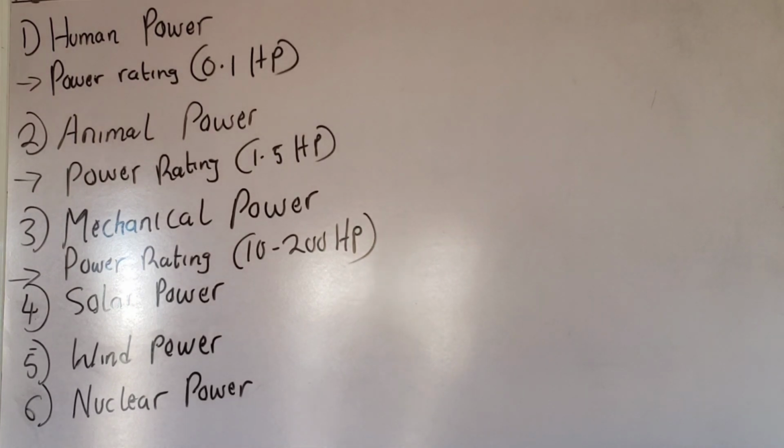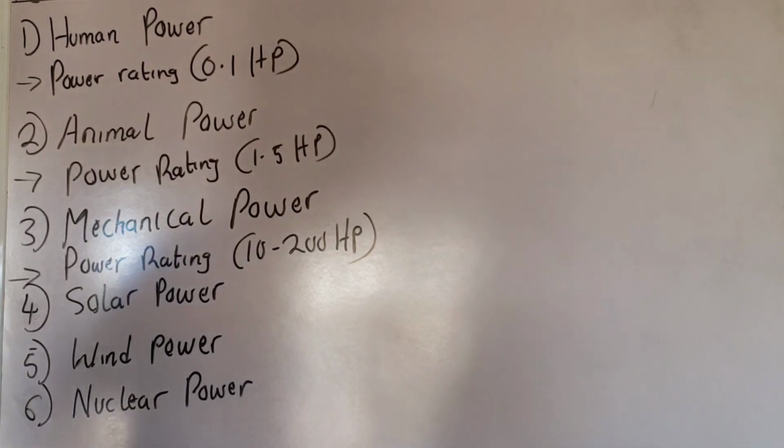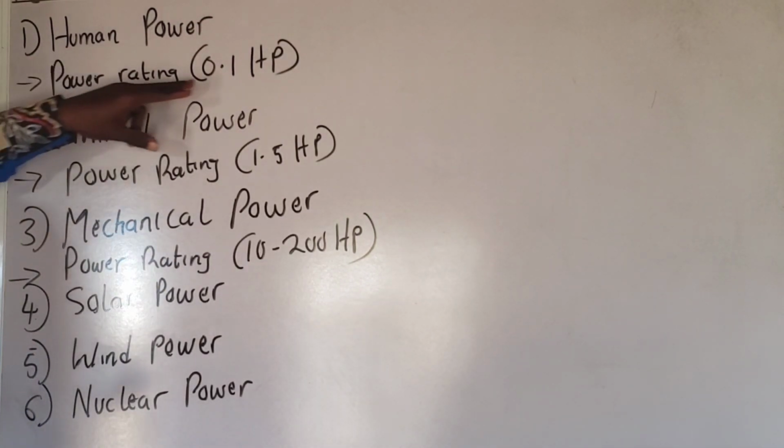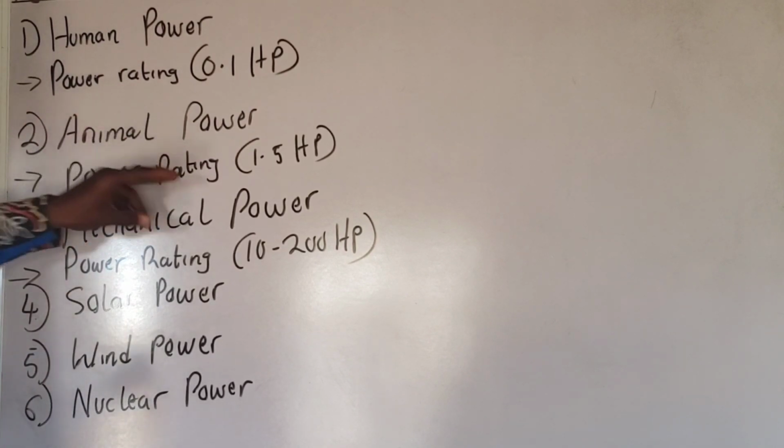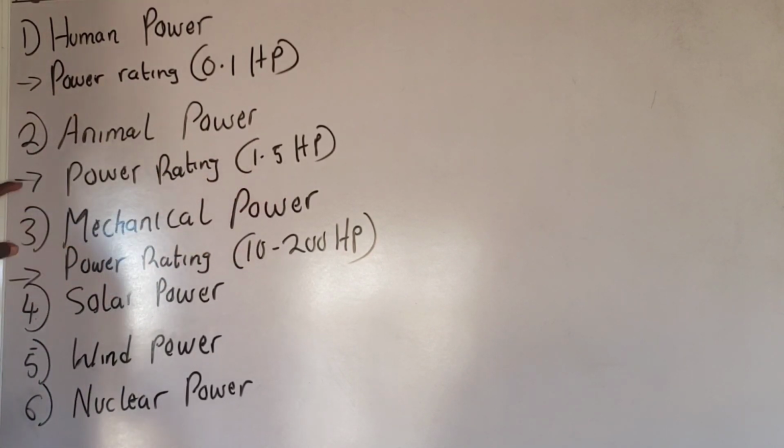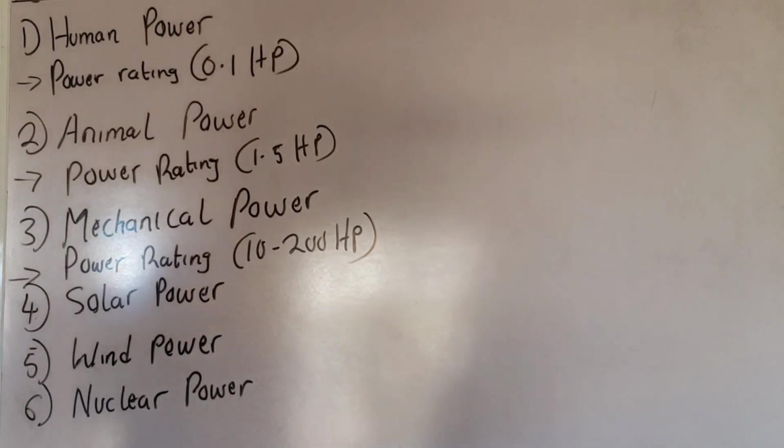Okay, so we have 6 sources of power in agriculture. We have the human power with power rating of 0.1 horsepower, and the second, animal power, with power rating of 1.5 horsepower. We have the mechanical power, which is the most efficient, though it is expensive, with the power rating of 10 to 200 horsepower. And we have the solar, wind, and nuclear power. You understand? So that will be all for this class.